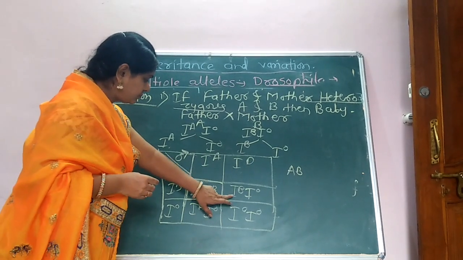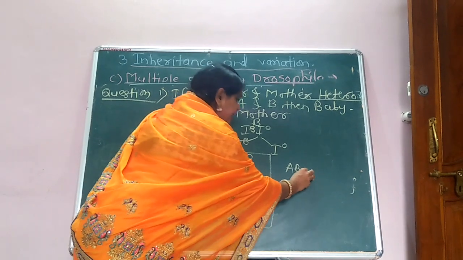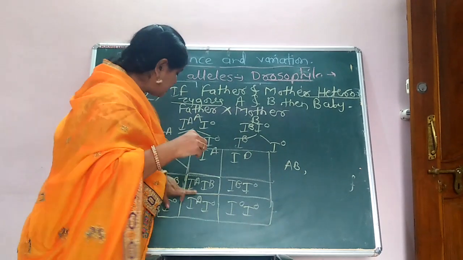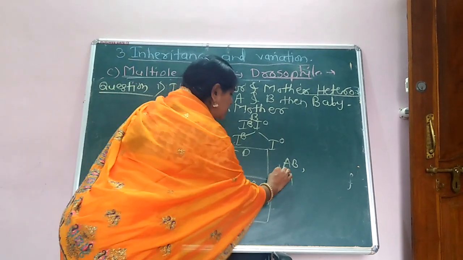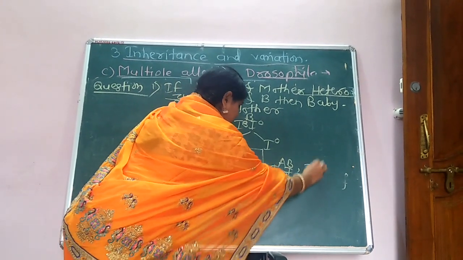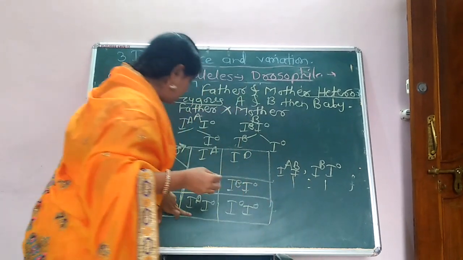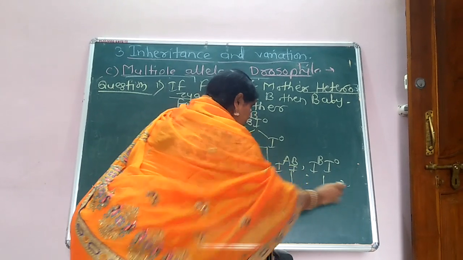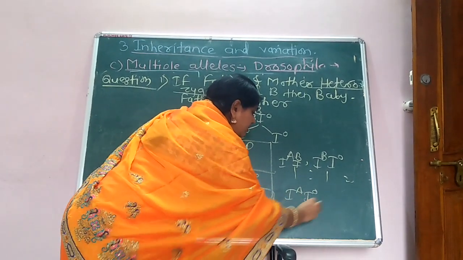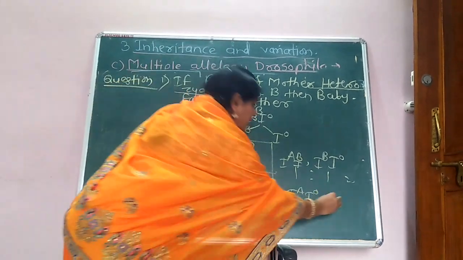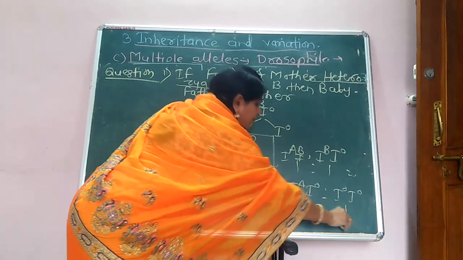Then the second one is IB IO, the third is IA IO, and the last one is IO IO. That is one each.